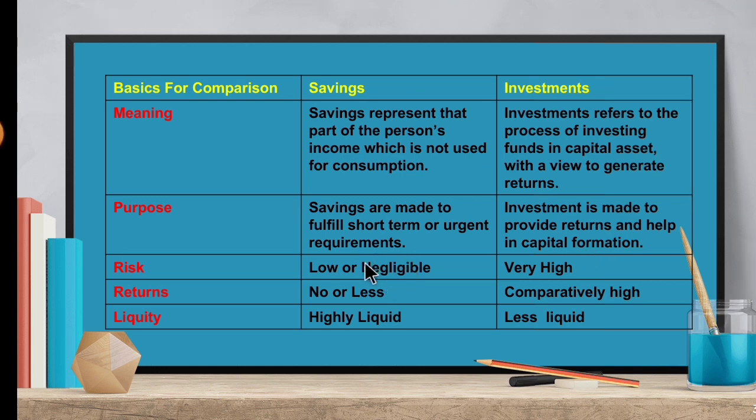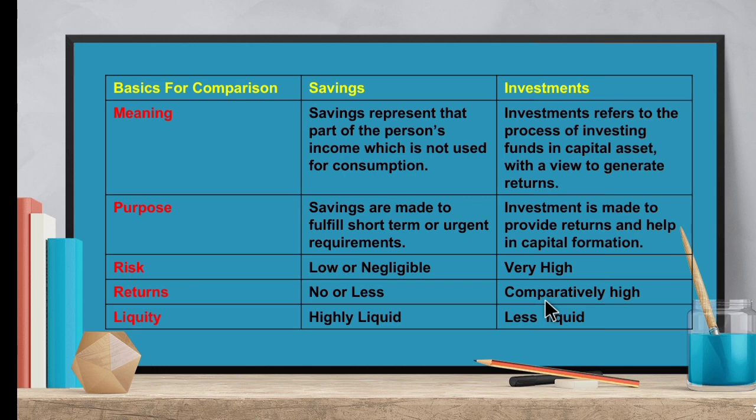Next, the risk is low in savings because you are depositing in your account. When there is an emergency, you can withdraw it. Whereas investment is very high risk because sometimes the shares may go down or there are many fraudulent cases we can see nowadays. So there is high risk in investment when compared to savings. And next one is the returns. Returns are no or less. When you deposit a specified amount in a bank, you will get only less interest.